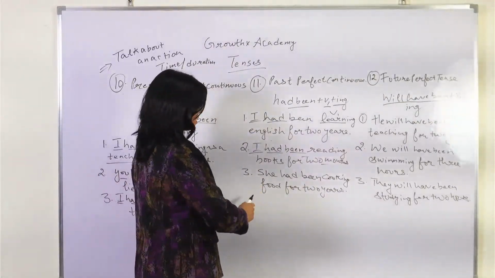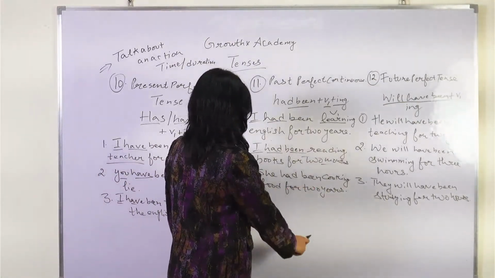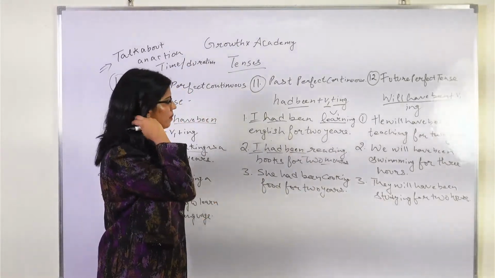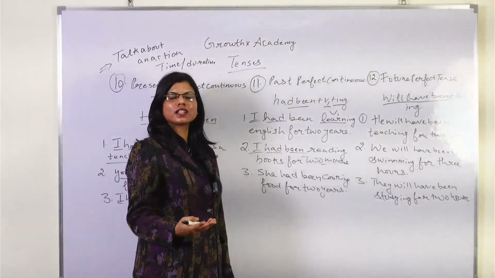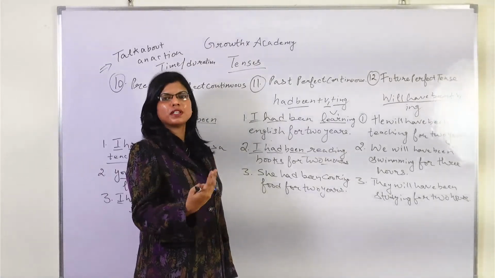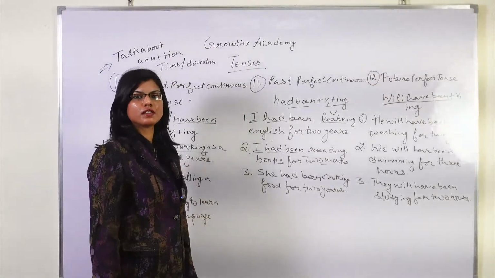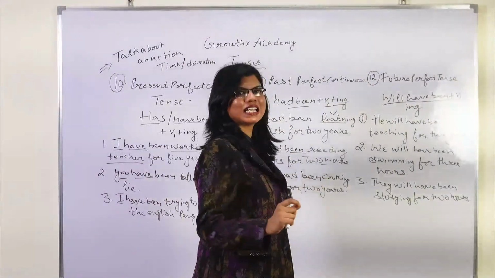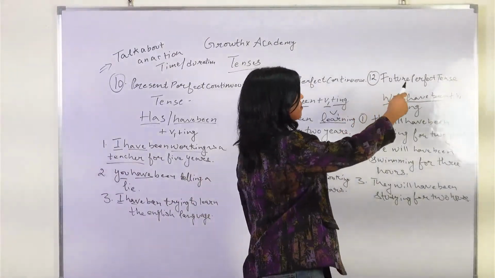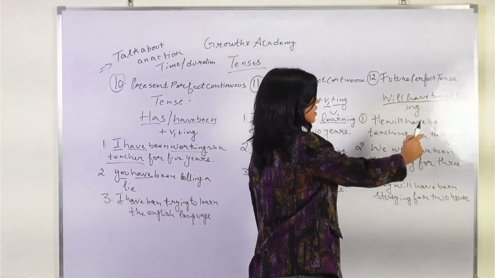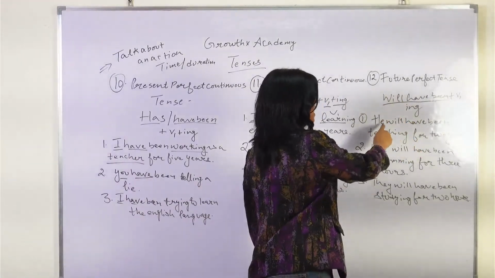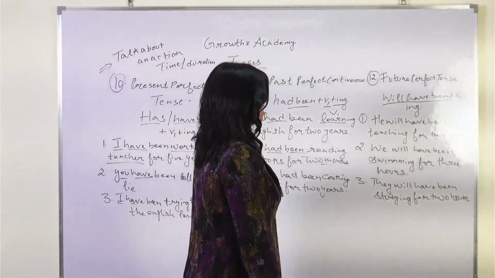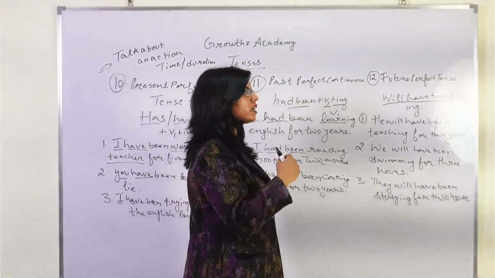Okay, going ahead with number 3, she had been cooking for 2 years, कि वह पिछले 2 साल से खाना बना रही है. Who is that she here? Maybe a cook, or maybe your mother, or maybe you by yourself. You might be cooking, okay? So going ahead with the number 12, the last tense, okay? Future perfect continuous tense, will have been plus V1 plus ing. He will have been teaching for 2 years, कि वह 2 सालों से पढ़ा रहा होगा, right?